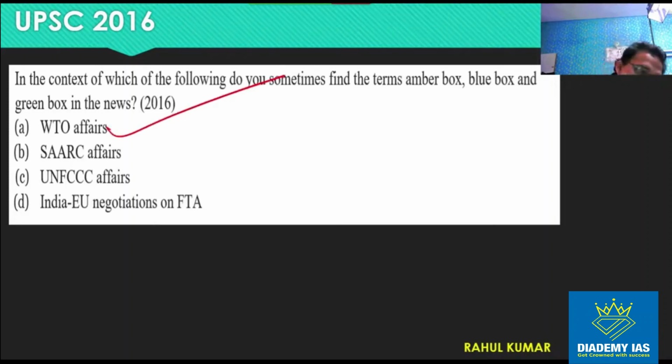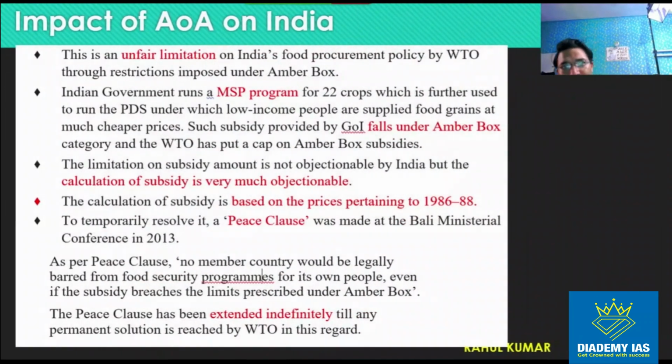डायरेक्ट क्वेश्चन. ठीक है. Now what is the impact of AOA on India? This is important because the Agreement on Agriculture has been in news because of this particular controversy which happened in the case of India, right? So what is this controversy? Let us see.